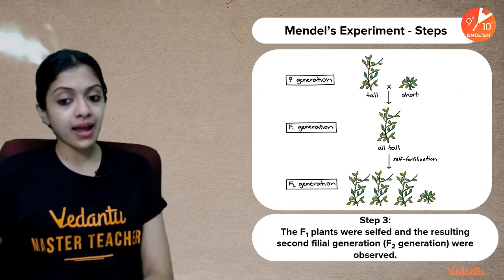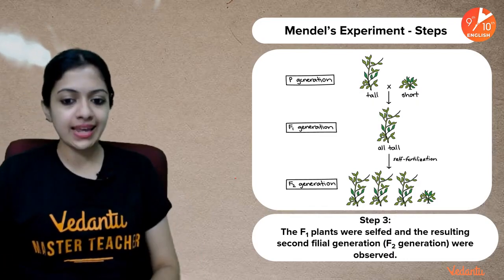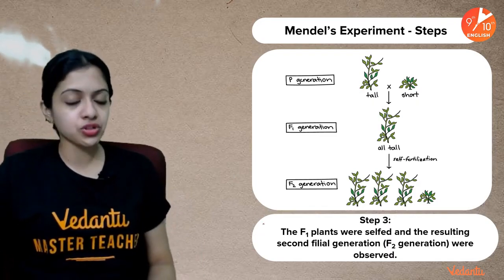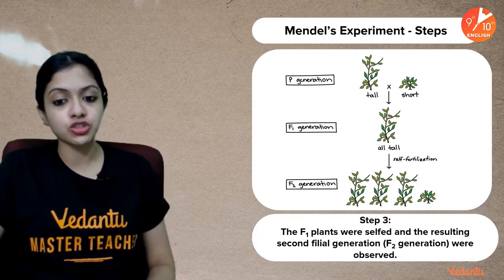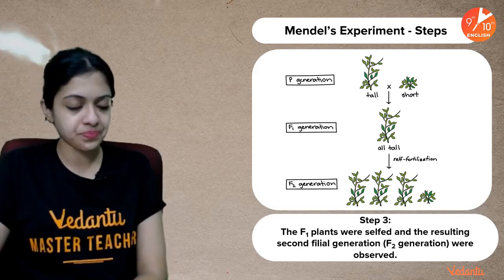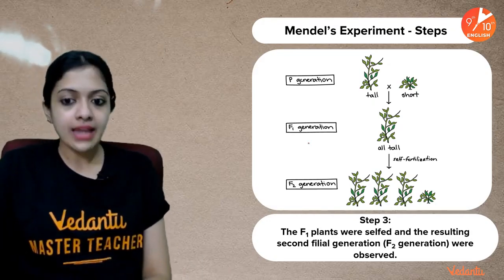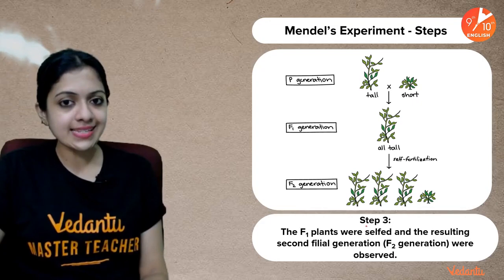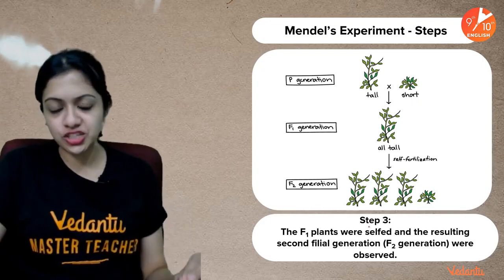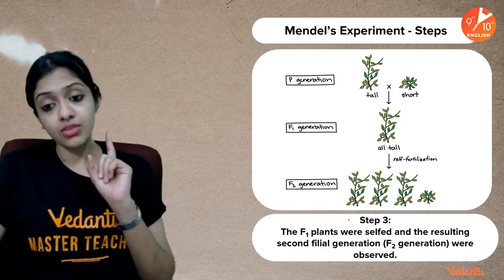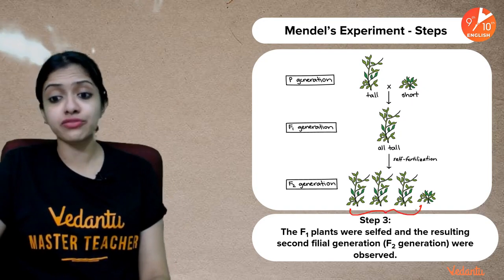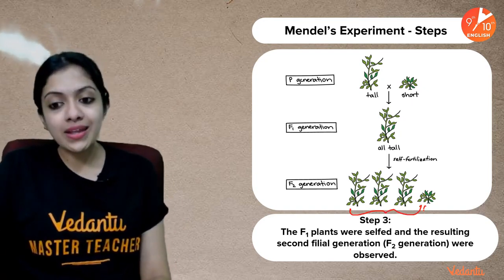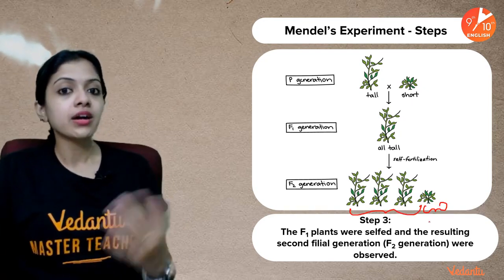So the F1 plants were self-pollinated, and the resulting generation, which he called the F2 generation or the second filial generation, he observed. Now, to Mendel's surprise, in the second filial generation, 75% of them were tall and only 25% were short.